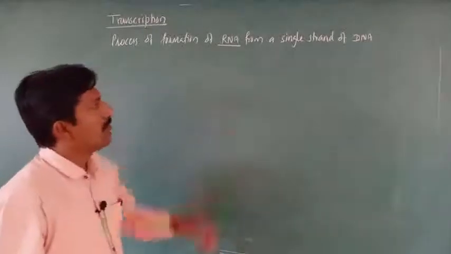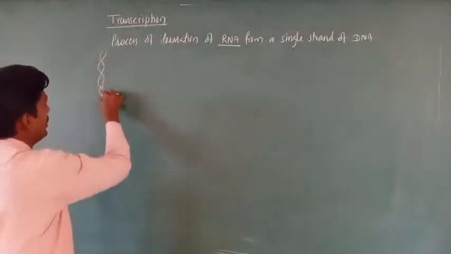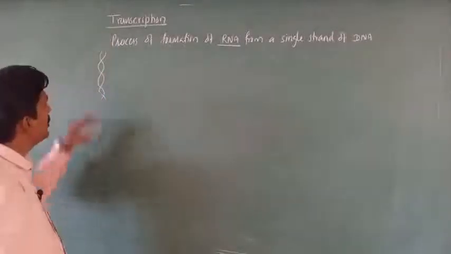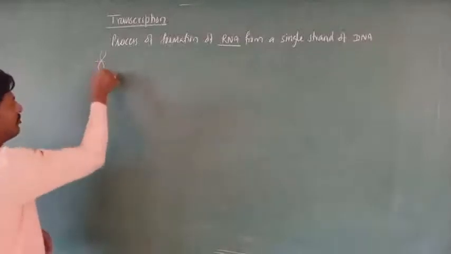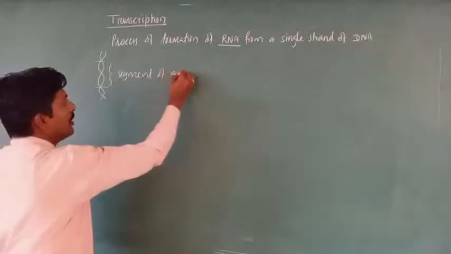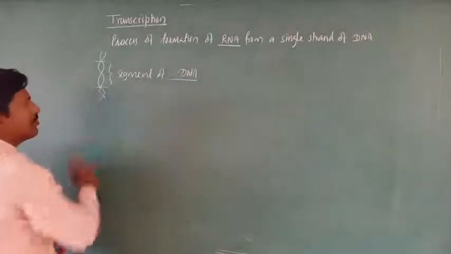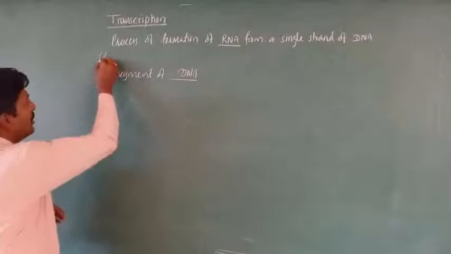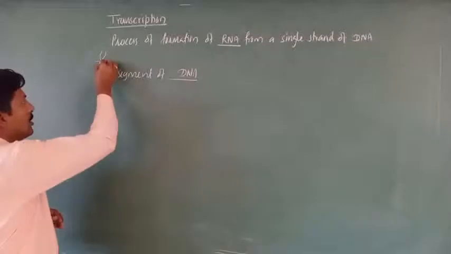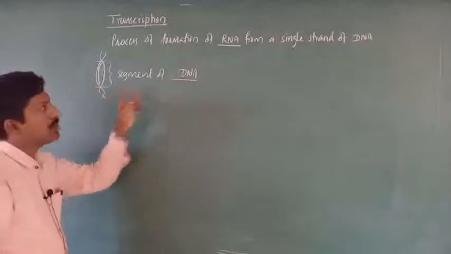For example, consider this as a DNA. The length may be more, so a portion of this, a segment of the DNA, gets opened, and through it one strand can synthesize the complementary strand, which is referred to as RNA here.